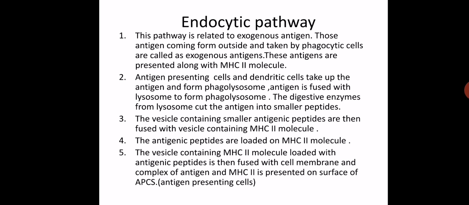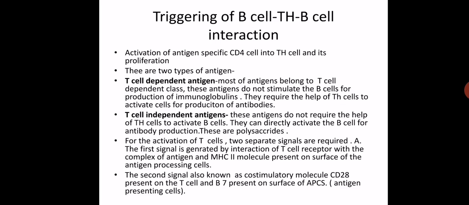Now this complex gets presented on the surface of the antigen presenting cell. Then there is a triggering of B cell and TH cell, the priming of B cell.